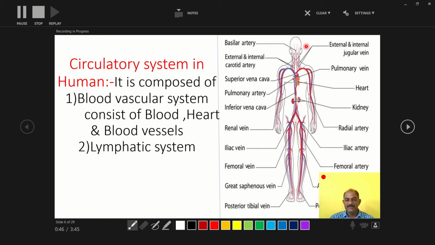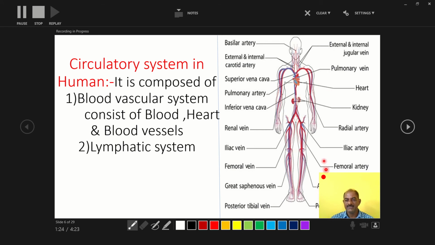Here we are concerned with the circulatory system in humans. Circulation means the continuous flow of blood from the heart to the organs and back to the heart. It consists of blood. Blood is a red colored alkaline connective tissue fluid, and it always flows with the help of blood vessels. The blood vessels occur in the form of arteries, veins and capillaries.